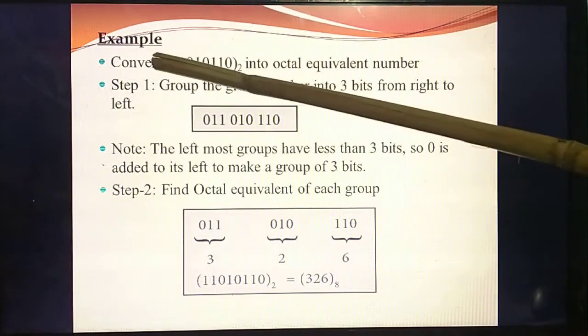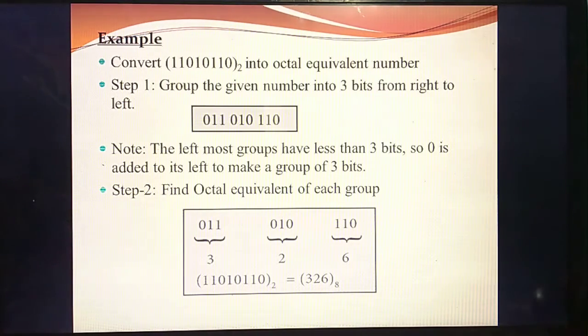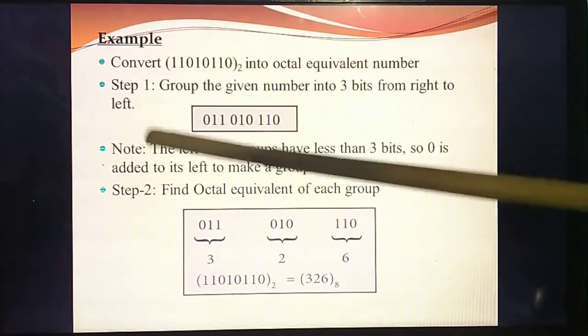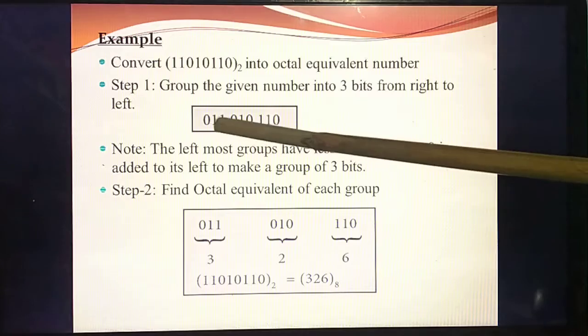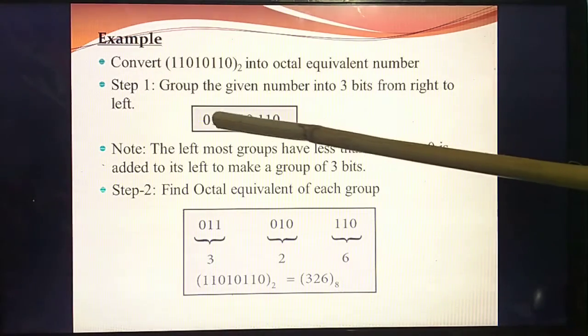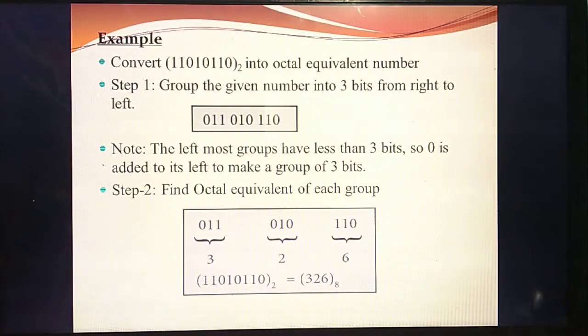If 3 digits are not there, you should add zeros at the last. Suppose only 1 digit is there, you should add 2 zeros. But at the last you have 2 digits, 11, so you should add 1 more 0. Based on that, you can add zeros. Understand? That's the first step.